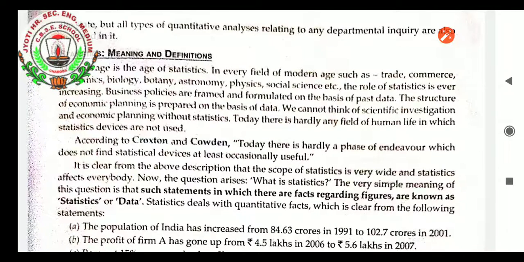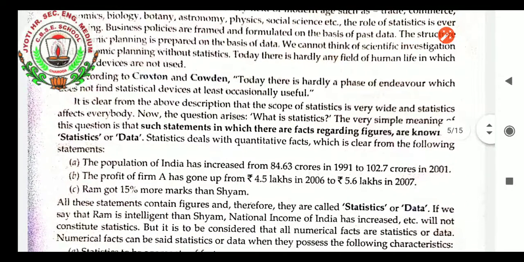And physics also, various types of calculation are needed, and statistics is needed. Like addition, what is statistics? Addition, subtraction, multiplication, then subtraction. This itself is considered statistics, the simple way of calculation, the maths. According to Croxton and Cowden, there is hardly a phase of endeavor where it does not find statistical devices at least occasionally useful.